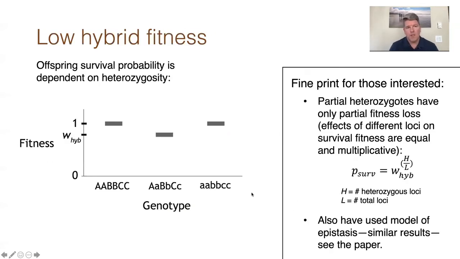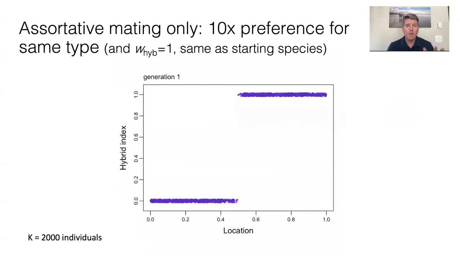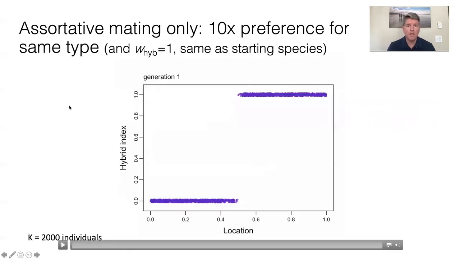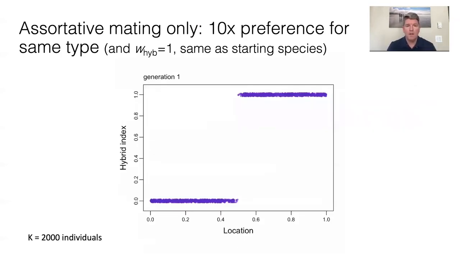Low hybrid fitness is defined using heterozygote disadvantage. So W-hyb shows the fitness of hybrids, F1 hybrids that are full heterozygotes. Partial heterozygotes have only a partial loss of fitness, according to the equation on the right. We also have a model with epistasis that produces similar results, at least in terms of what I'm going to show you today.